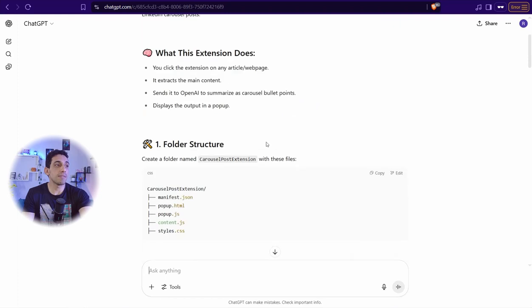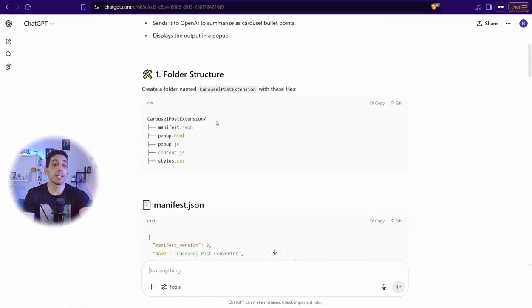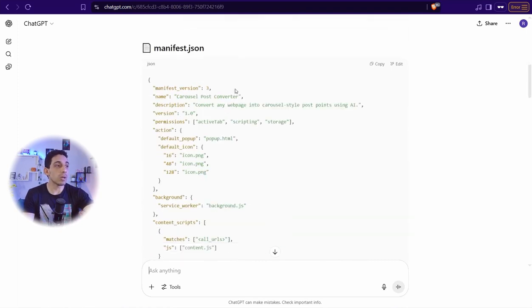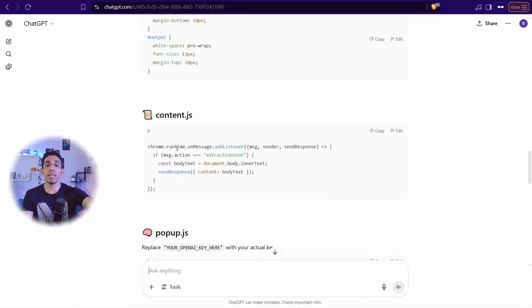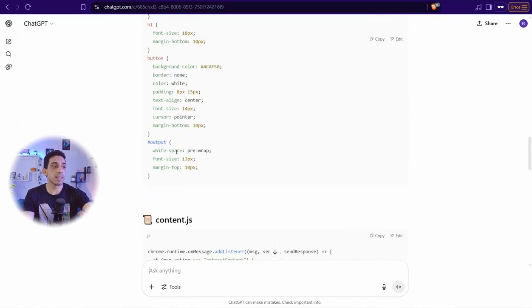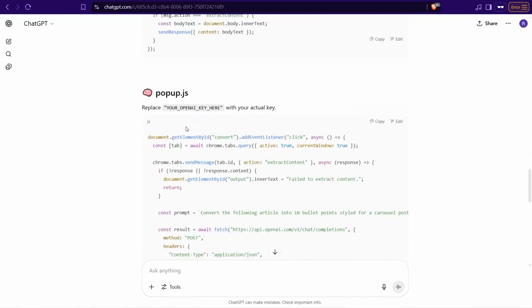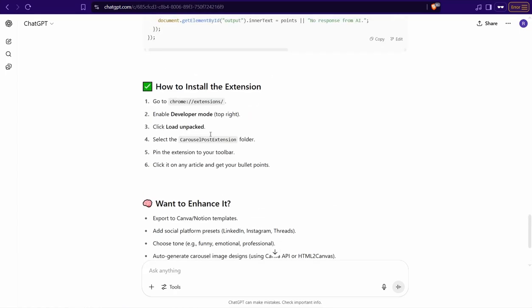Therefore, it gives me this folder structure to make your own Chrome extension folder or zip file on your PC and your laptop, and gives you all the code you need. You can just plug and play, copy and paste in your files and send it to Google as a developer, and it would be ready and active in a matter of seconds, as you see.